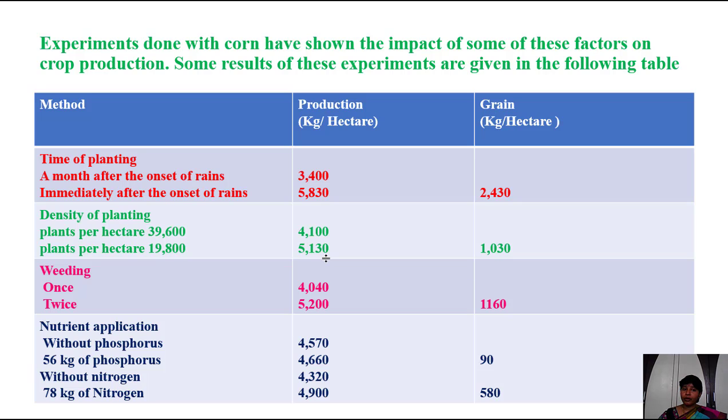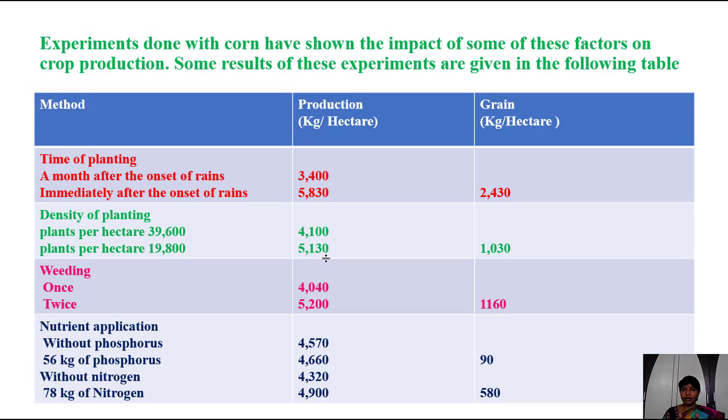So who got the more production? Who planted fewer plants in 1 hectare. Then why? If we sow many plants, then only we can get more production. So why did the people get very little when they planted more plants? If we plant fewer plants and maintain a particular gap between one plant and the other, then only the plants will bear many branches. Those branches produce many fruits, then we get production.